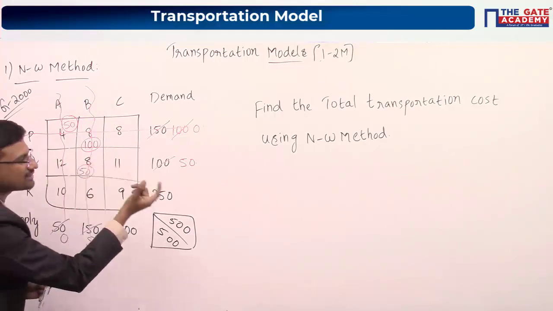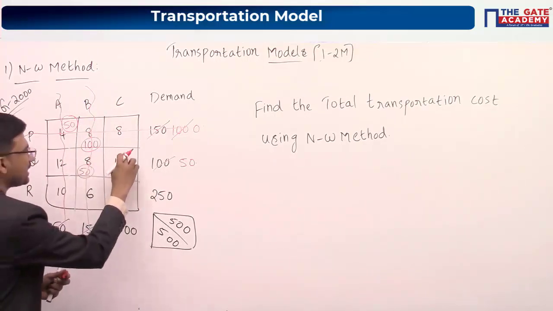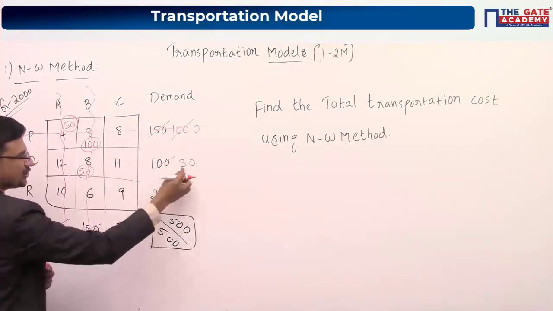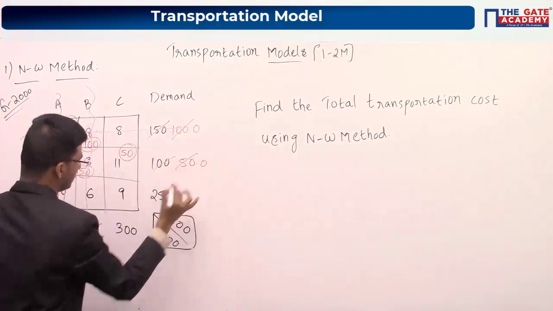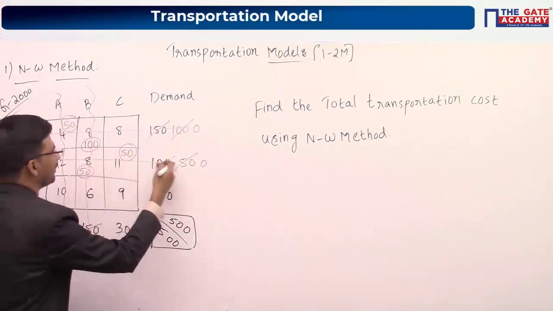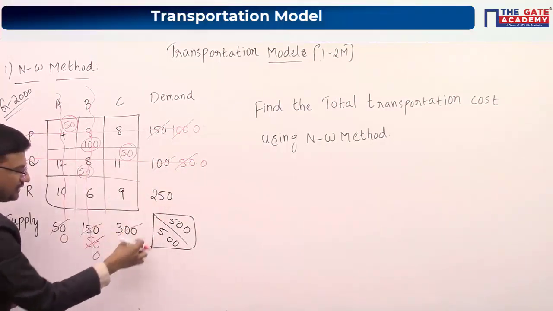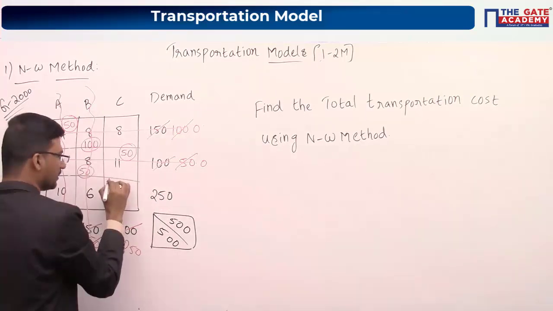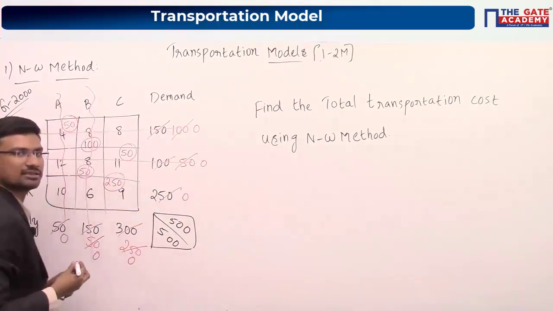Now again, what is the northwest corner cell? This is your northwest corner cell. Go to it and allocate the minimum of these two values, which is 50. This becomes 0 and this will be 250. Now as this became 0, you can cancel this particular row. Now we are left with only one cell, 250 and 250. These two should definitely match, because supply is equal to demand, right? This will be 0 and this will be 0.